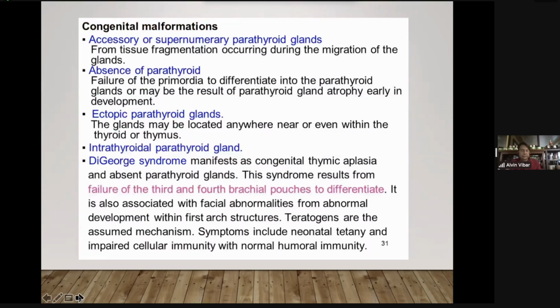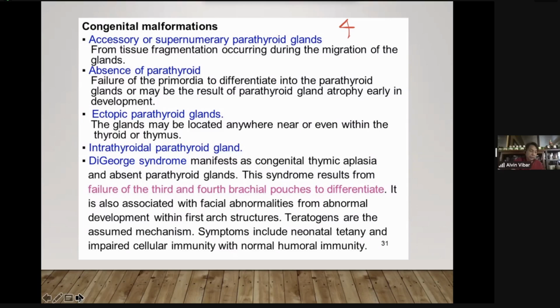These are congenital malformations to remember regarding the parathyroid gland. Normally we have only 4 parathyroid glands, 2 superior and 2 inferior, 2 on the right lobe and 2 on the left lobe of the thyroid gland. So all in all, we have 4.